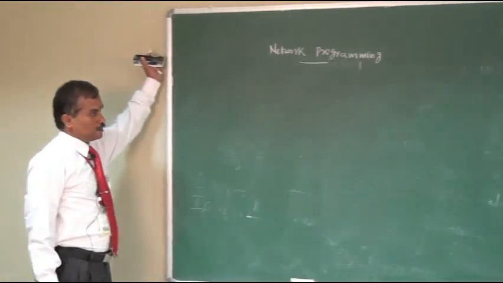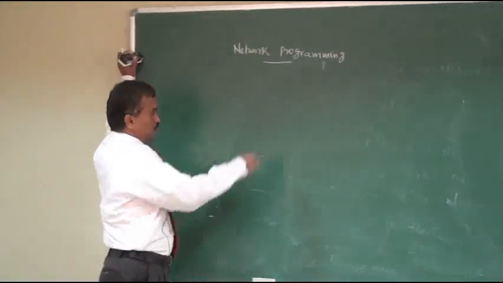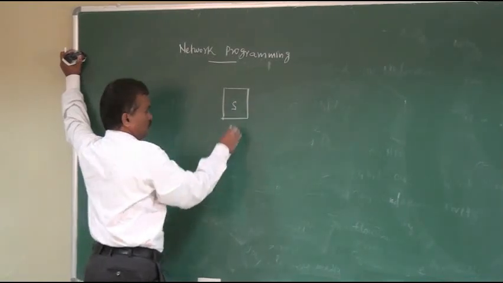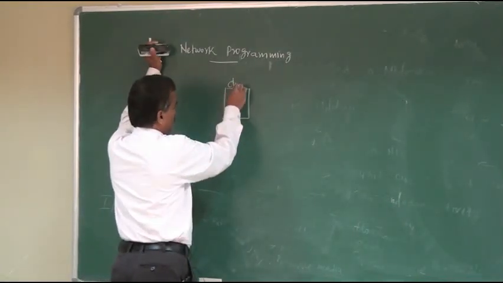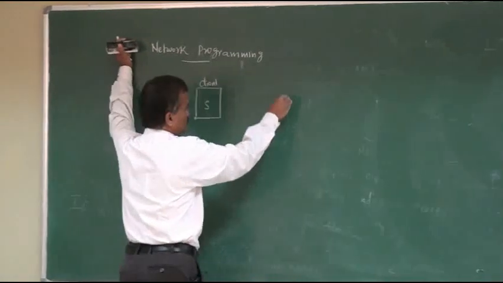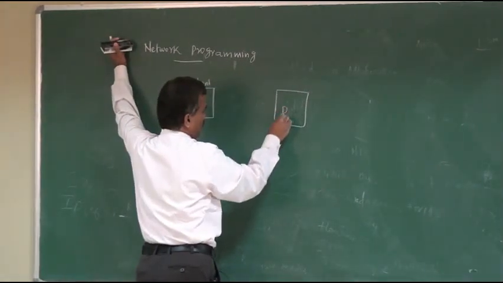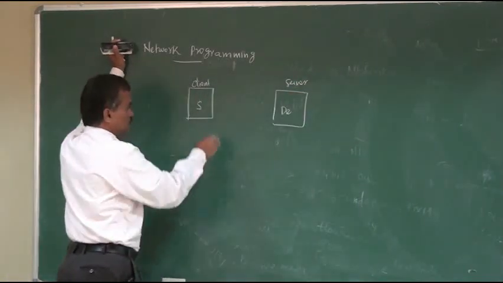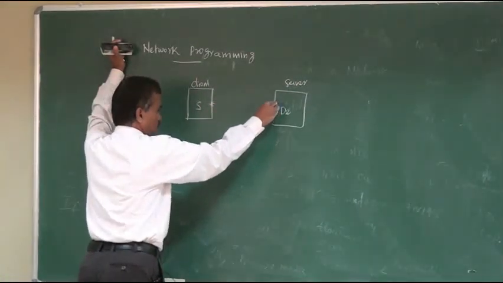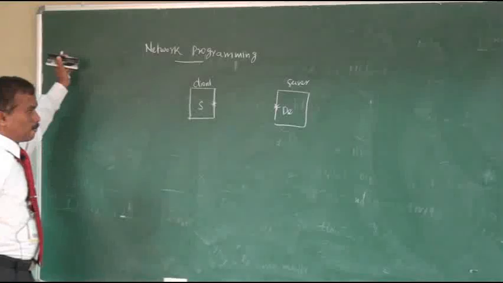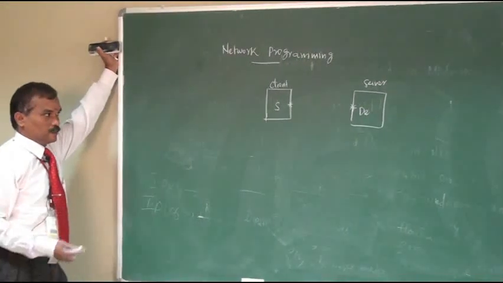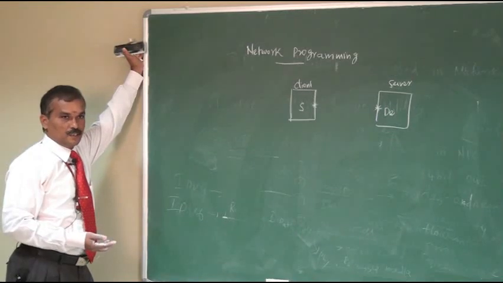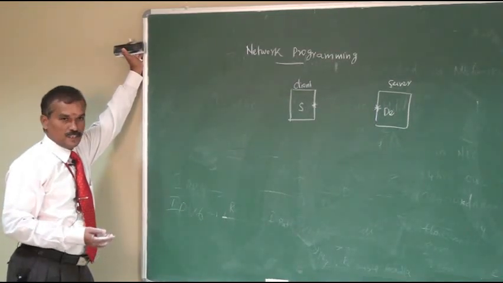So network programming: here the communication between the source, or we can call it the client, and the destination, which is the server, is achieved by means of a socket. The communication between a client and a server is achieved by means of a socket.